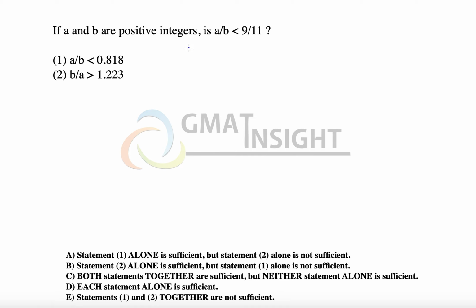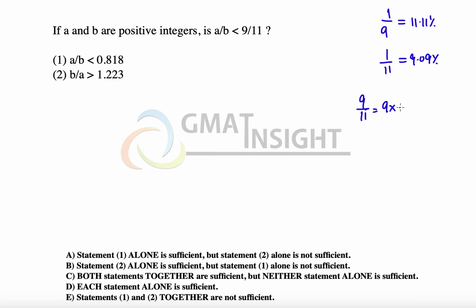If a and b are positive integers, is a upon b less than 9 over 11? To answer this question, we should just know some reciprocals, because 9 by 11 is something that's very frequently used. So we should know its value. For example, 1 over 9 and 1 over 11 have a very good relationship with each other. 1 over 9 is 11.11%, while 1 over 11 is 9.09%.